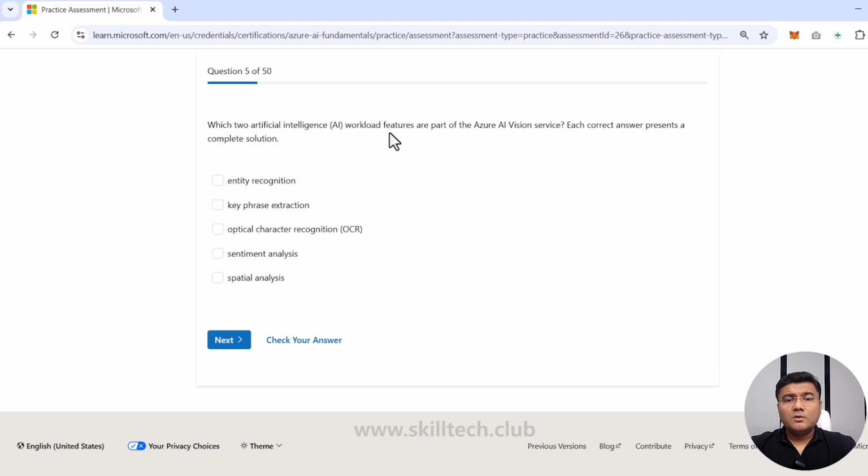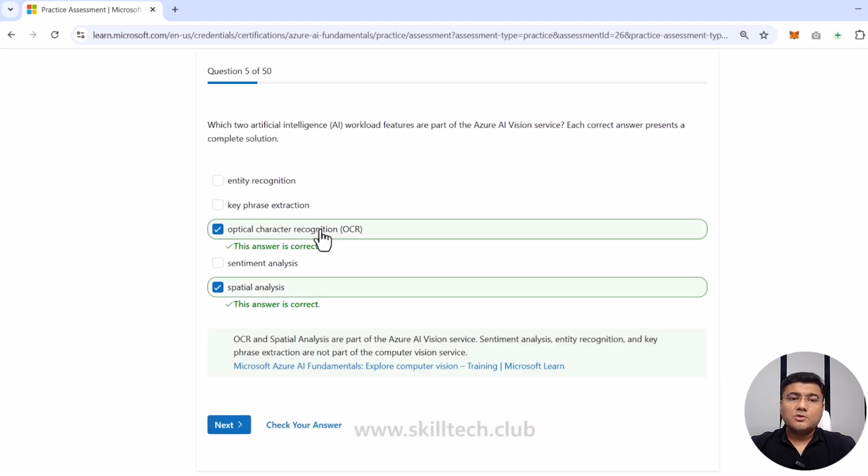They're asking for workload features which are part of Azure AI Vision service. Entity recognition and key phrase extraction are actually part of text analysis. OCR can be a part of Azure AI Vision service. Sentiment analysis is also not part. Spatial analysis is something which can be part of Vision service. That's the reason I'm selecting these two. Let me click on check answer, and it's showing me it is correct.